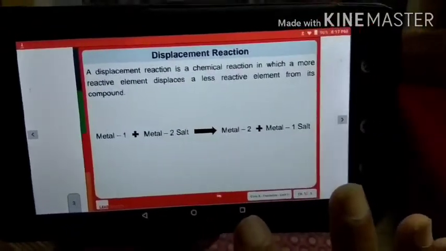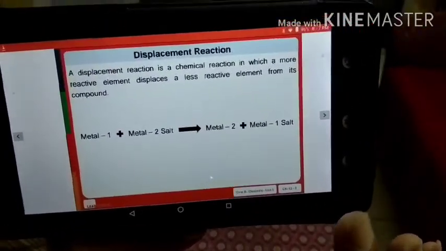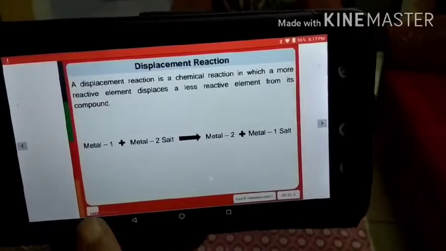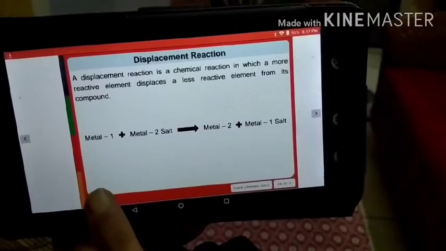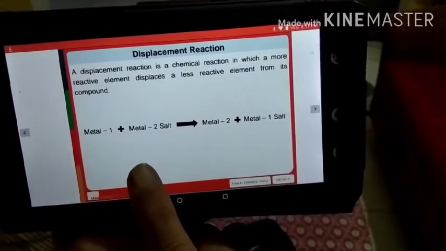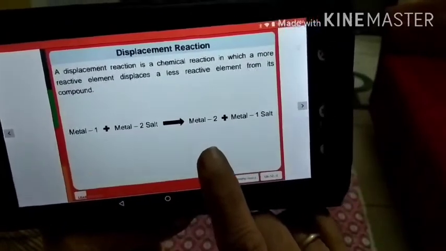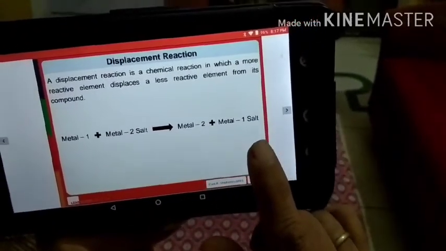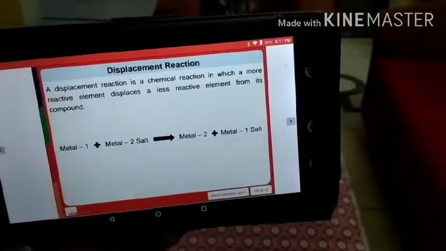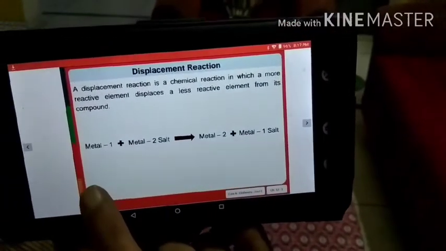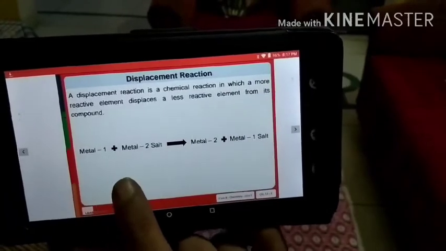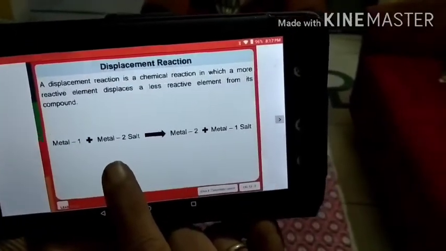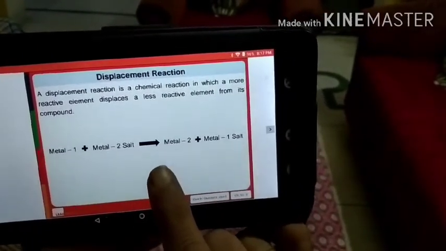In a displacement reaction, what happens? Metal 1 plus metal 2 salt forms metal 2 plus metal 1 salt, right? Meaning, if we react a metal with another metal's salt, what will happen?